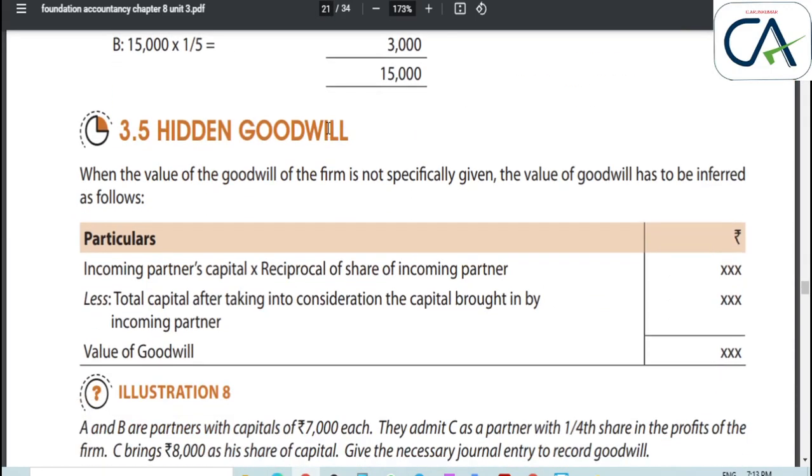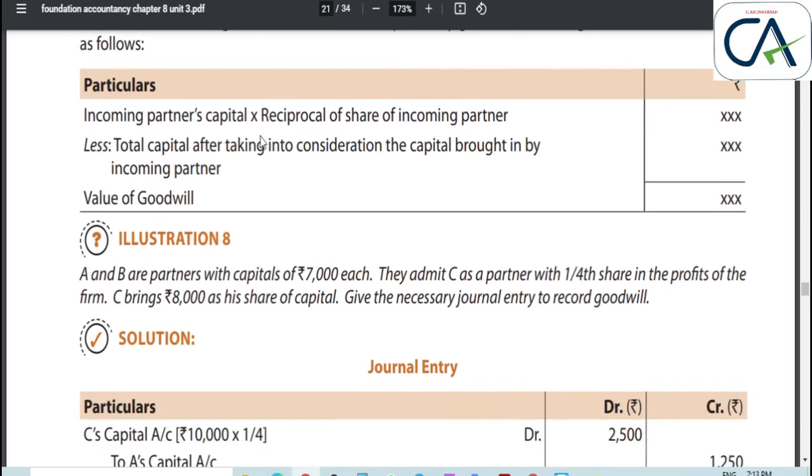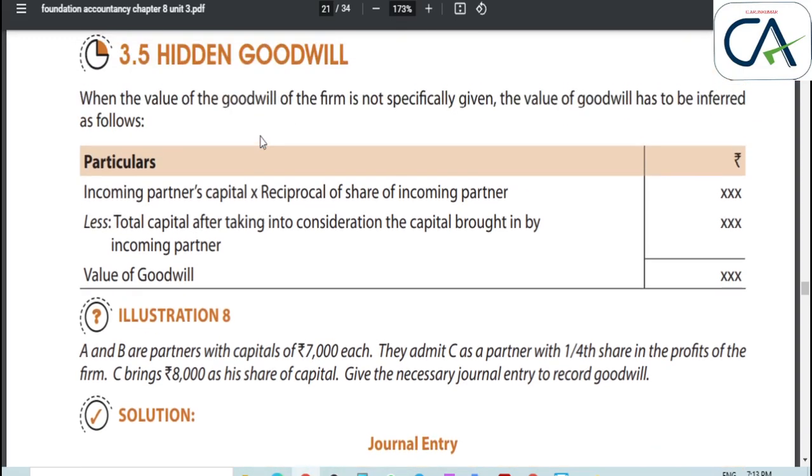First of all, I will say what is meant by goodwill. Goodwill is a reputation earned by the firm in the market, not among their customers. For example, A and B are continuing their old partnership, doing business for 10 long years.